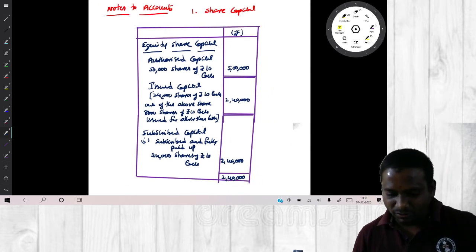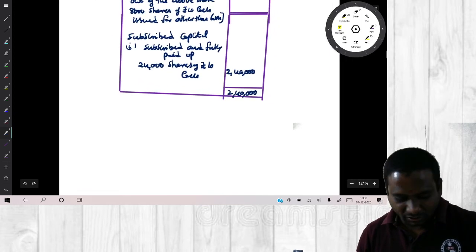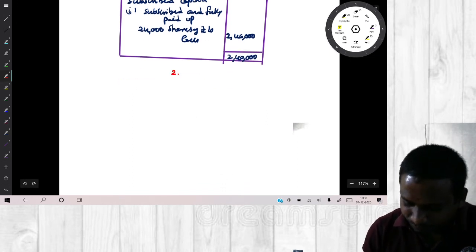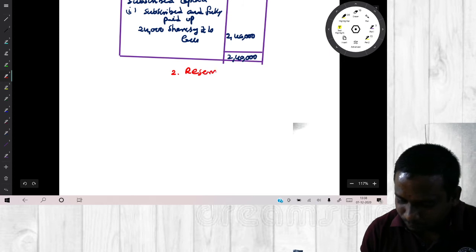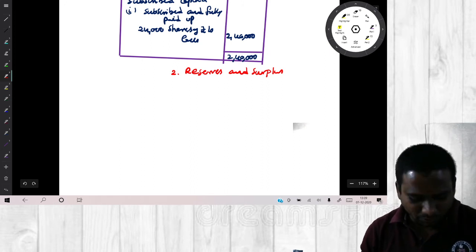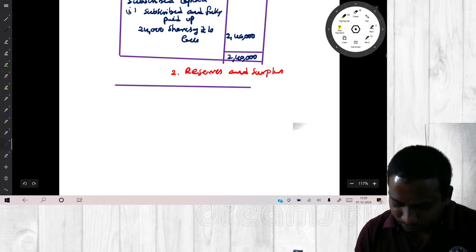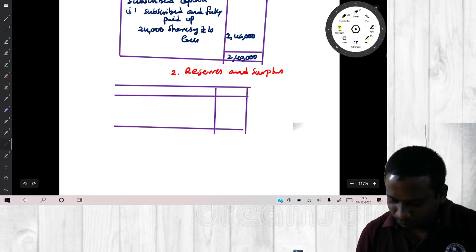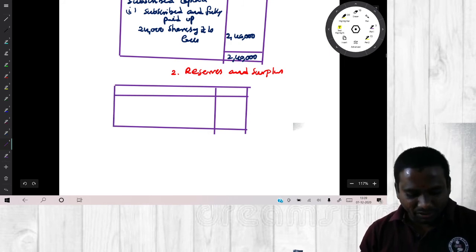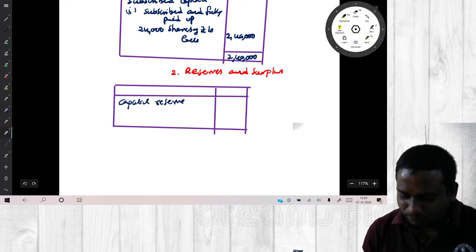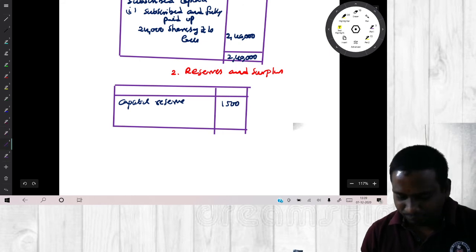That means note 1 is share capital. Now note 2. Write down note 2. Note 2 is what? Reserves and surplus. Simple, only one thing. What is that? Capital reserve. Capital reserve we have 1,500.